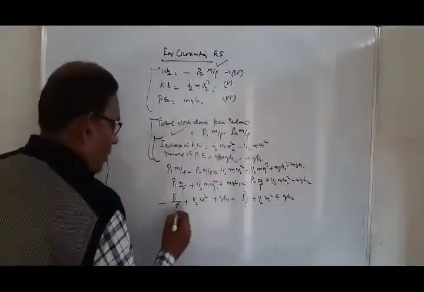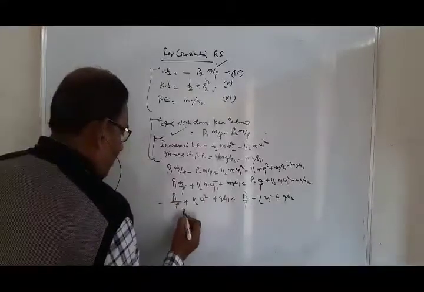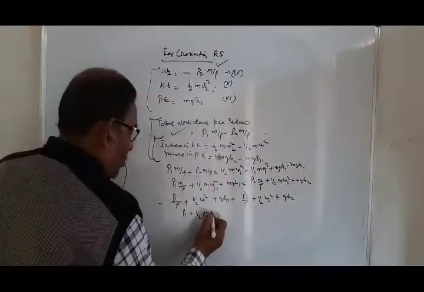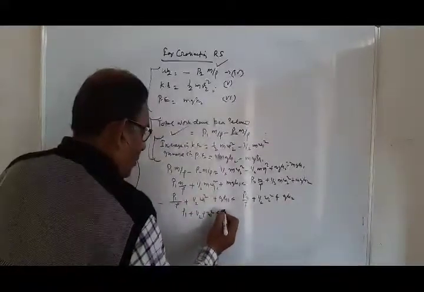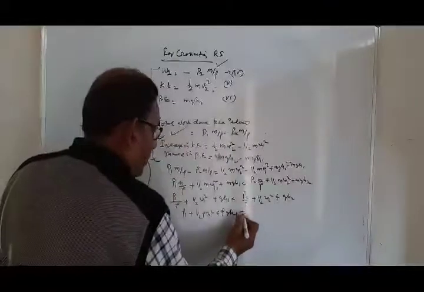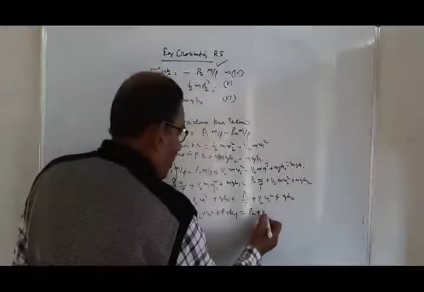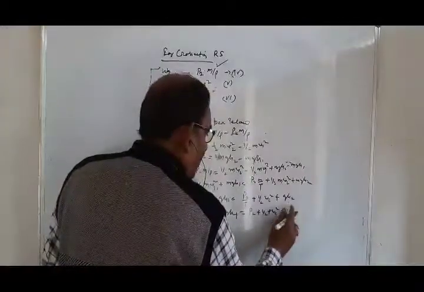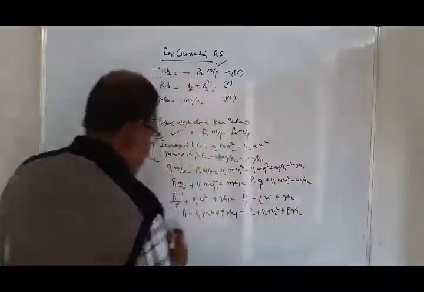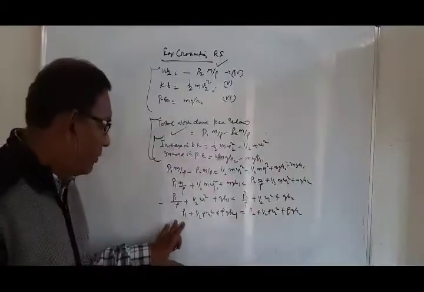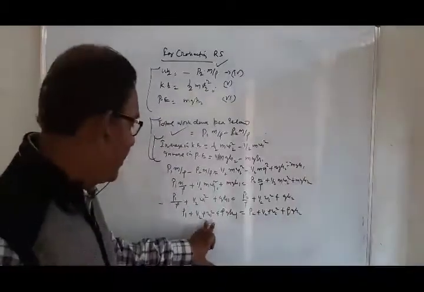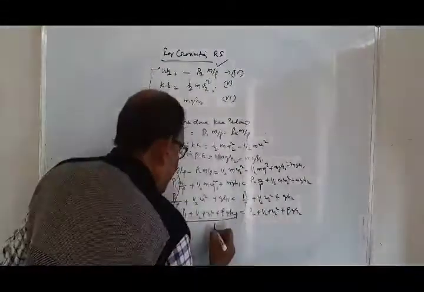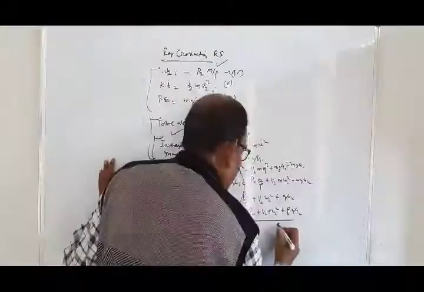Or you can write it in this form: P1 plus half rho v1 square plus rho gh1 equals P2 plus half rho v2 square plus rho gh2. It is the pressure energy per unit volume, kinetic energy per unit volume, and potential energy per unit volume at cross section PQ, and likewise at cross section RS.